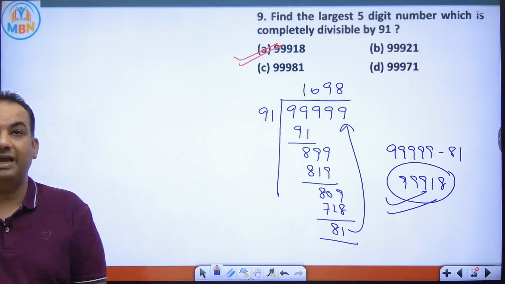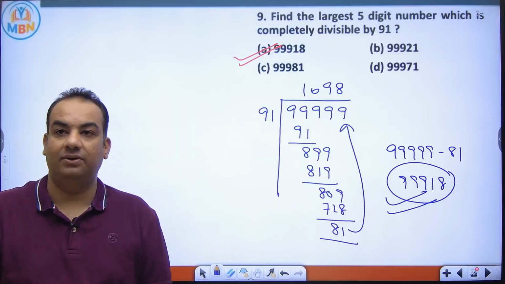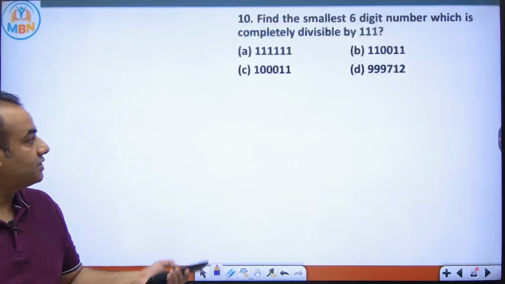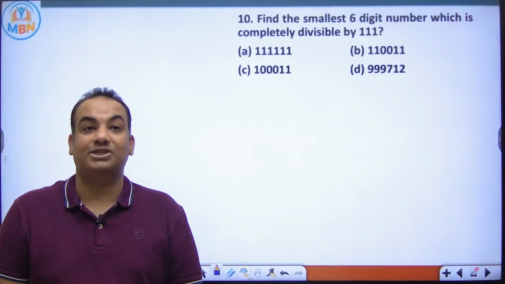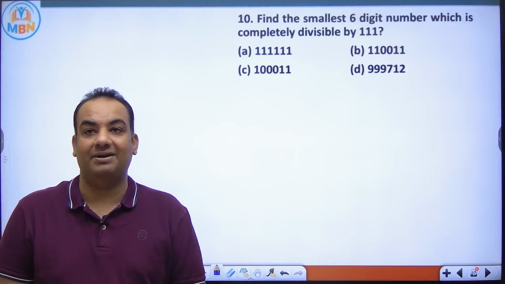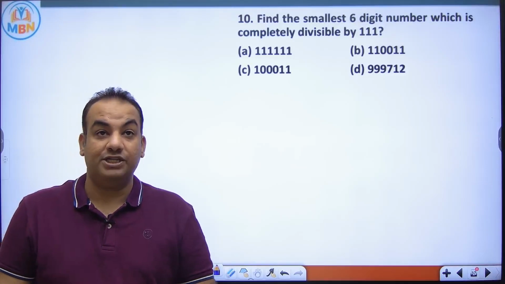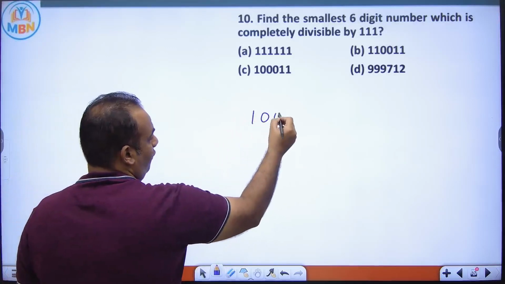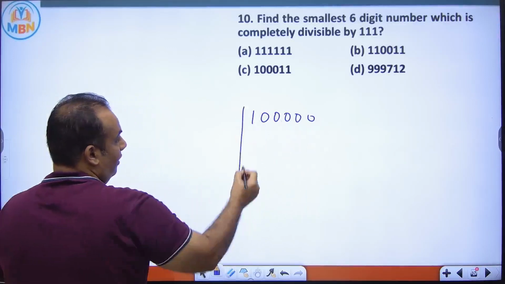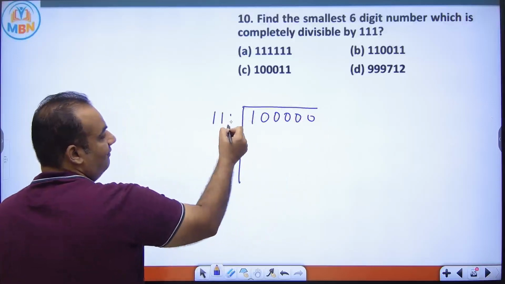Is it clear to all? Any doubt to anyone in this? Okay. Now see the next question. Find the smallest 6-digit number which is completely divisible by 111. Now the smallest 6-digit number. What is the smallest 6-digit number? 1 followed by 5 zeros. Now you have to divide this number by 111.